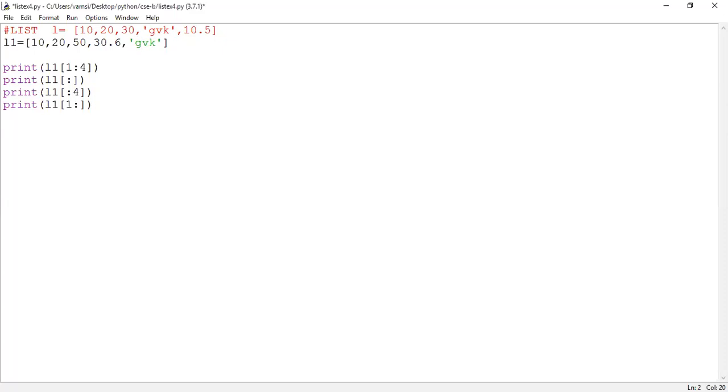Yes, sir. So in the next session, we will discuss the next data type, which comes into the category of collection related data types. The next data type which we are going to see is the tuple data type. In today's session, we discussed about the list data type, guys.